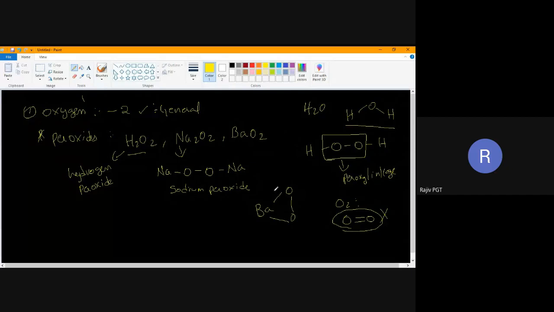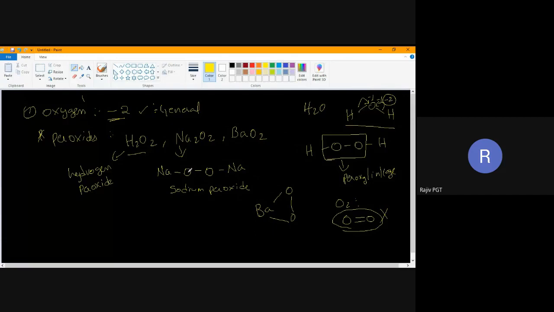Here, oxygen will take these electrons. It is more electronegative than hydrogen, so it will get -1. Here also oxygen is more electronegative than this hydrogen. These electrons also will be taken. So here -1, -1, it will become -2. That is why generally oxygen shows -2 oxidation state. Are you following me? Why oxygen is showing -2 is because it is a more electronegative atom. It takes this electron and this electron, so that's why it will get -2.